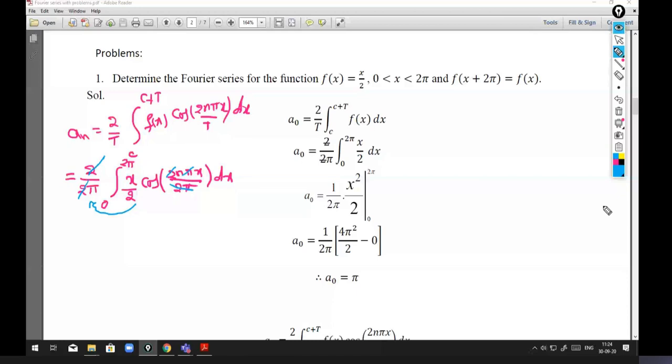So we have x term here, and after simplification we get nx, only nx into dx. So here n is running from 1, 2, 3 and so on, right? So we have n values.